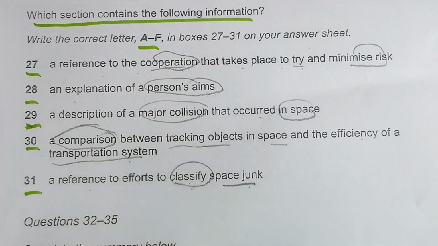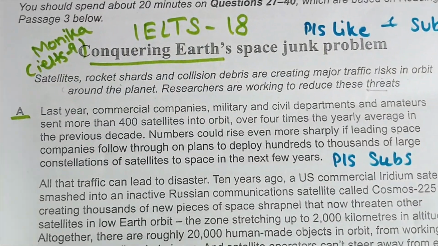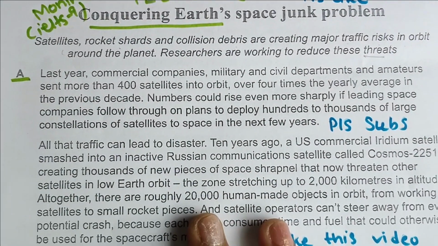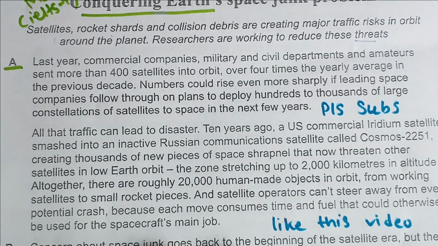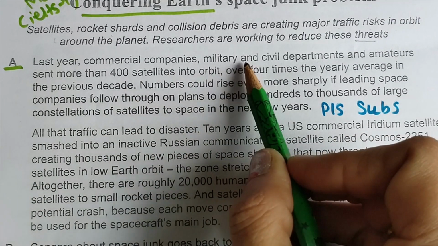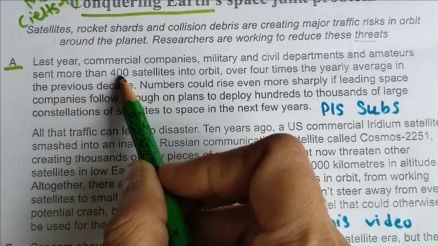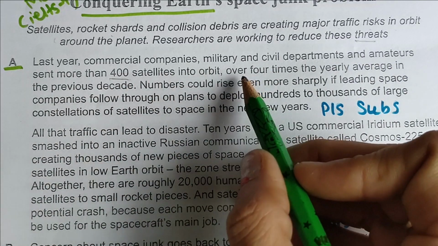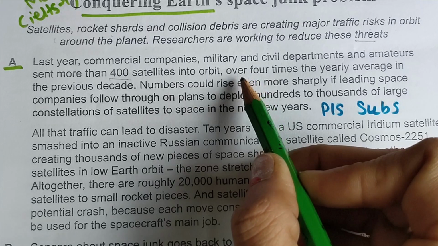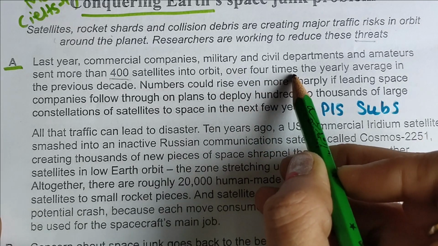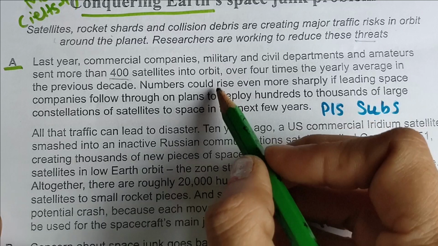Okay, I will start reading. First, paragraph A. You also do it with me. So clearly I am showing the full paragraph. Last year commercial companies, military and departments launched 400 satellites into orbit. So you have to read like that. You should not read slowly, over 4 times the yearly average. No, read it fast.